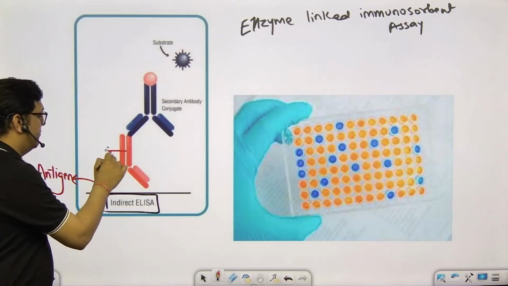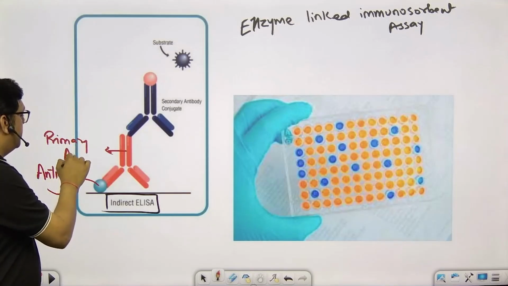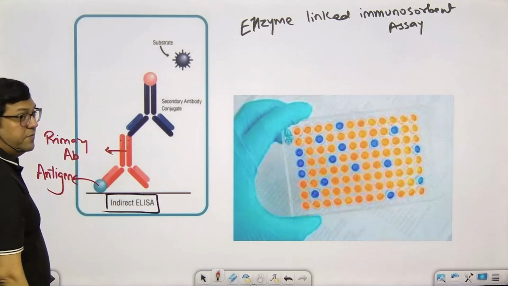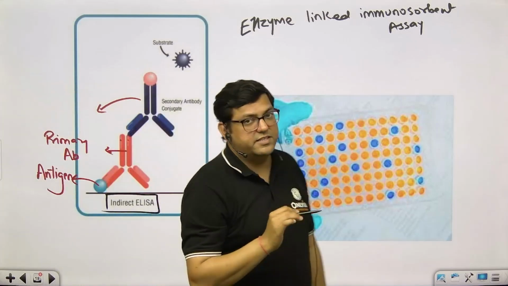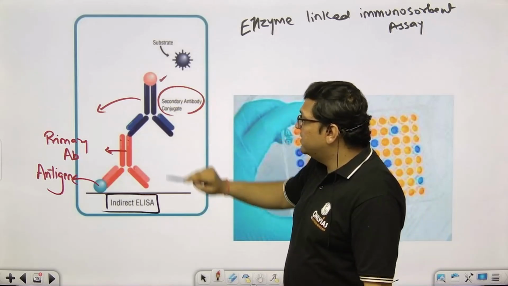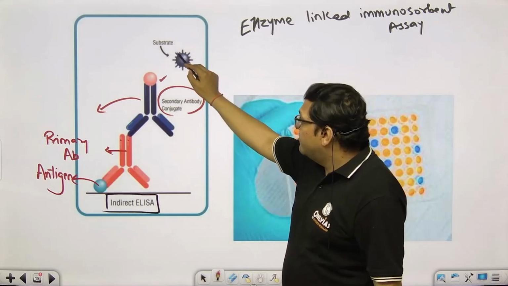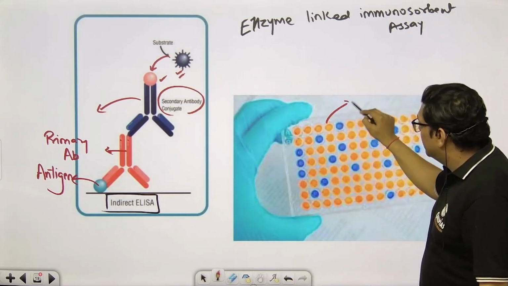Specific to the antigen, we will add the primary antibody. Considering the primary antibody, there is another attachment of the secondary antibody. Related to the secondary antibody, there will be an enzyme attached. And when the substrate is attached to this enzyme, there will be a color change.